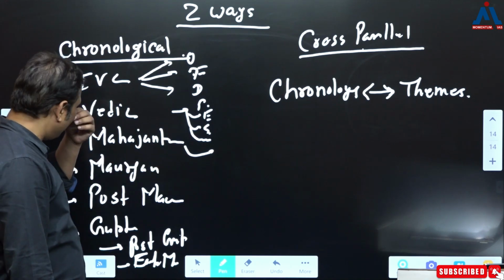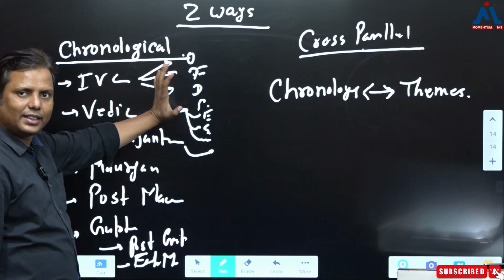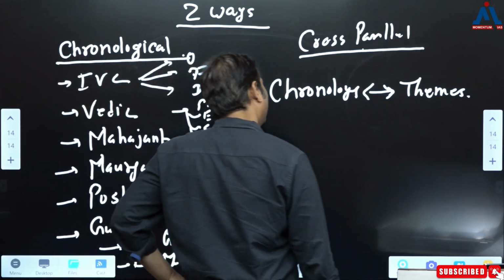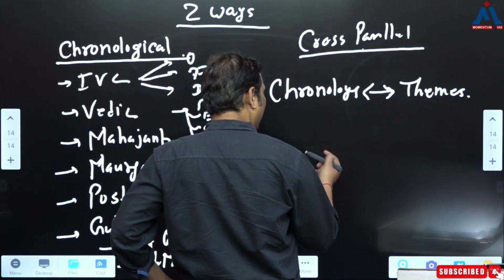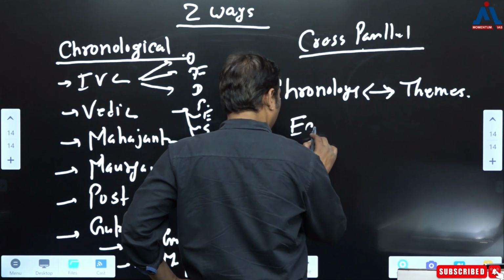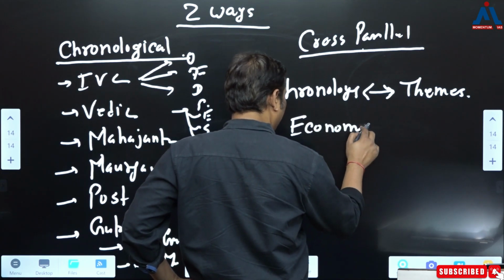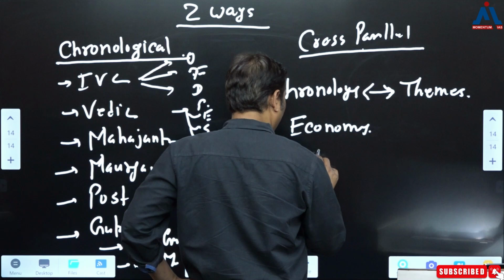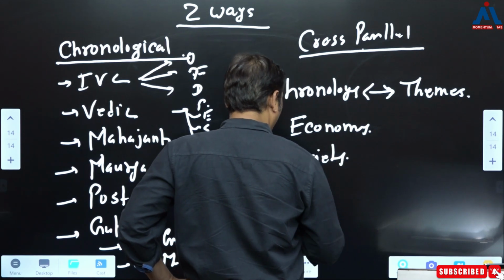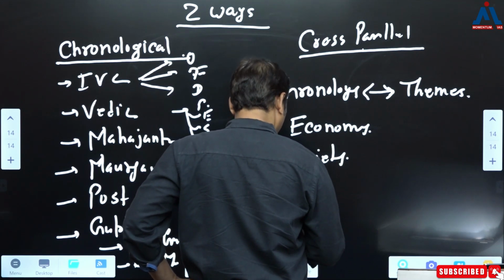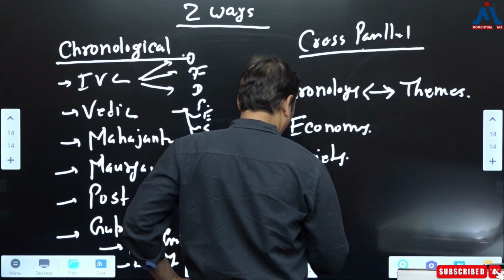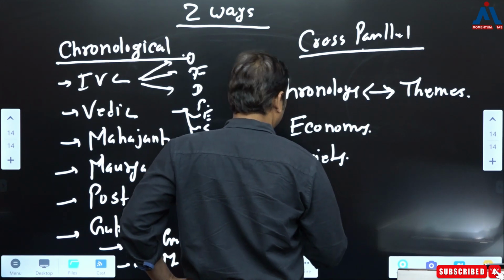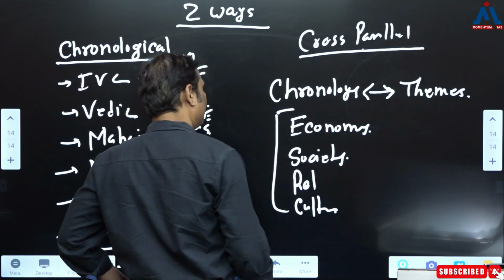As I have already discussed this point, while reading history now, they are not focusing much on political history. Rather, we have been focusing on, let's say, economy. We have been focusing a lot on society. We have been focusing a lot on religion, right? We have been focusing a lot on the cultural aspect. Okay? So these are the dimensions which are focused upon.